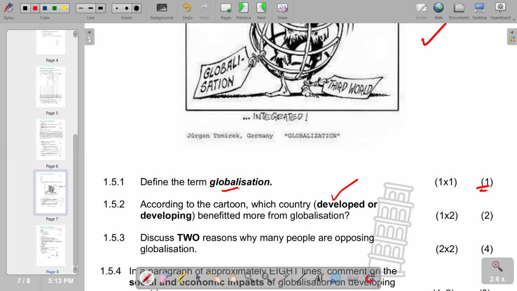So that can also be a disadvantage from the point of view of the poor countries. And then also it can lead to an imbalanced trade in a nation, which means we are going to have more imports than what you make from your exports, which is going to lead to a negative trade balance. So that is another disadvantage that we can deduce.